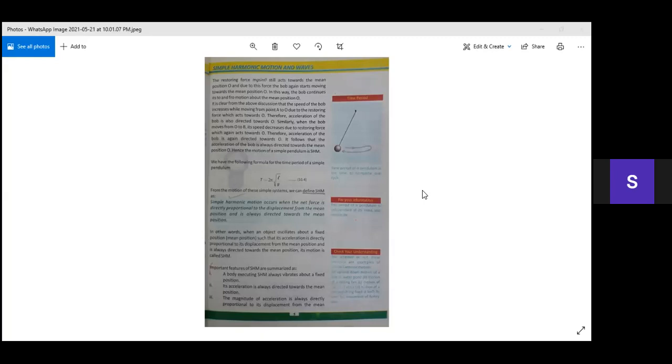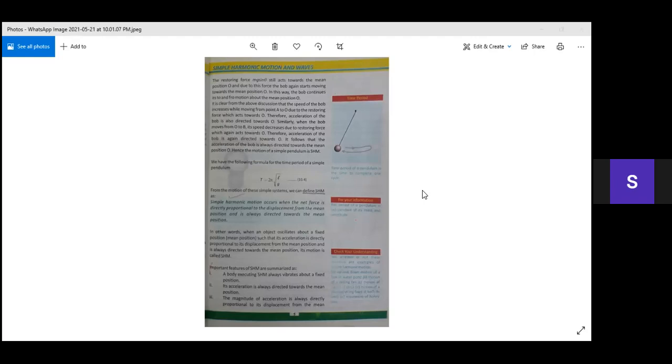Okay, so by all these definitions, we can define simple harmonic motion as follows. Simple harmonic motion occurs when the net force is directly proportional to the displacement from the mean position and is always directed towards the mean position.